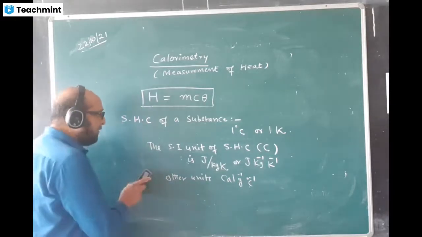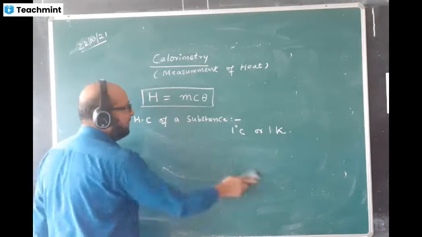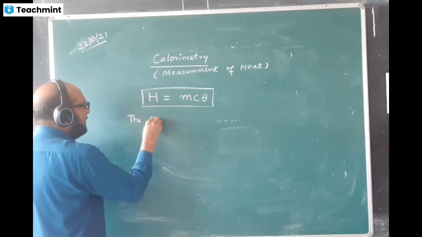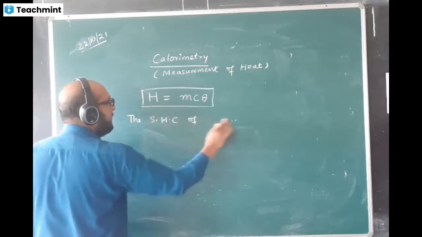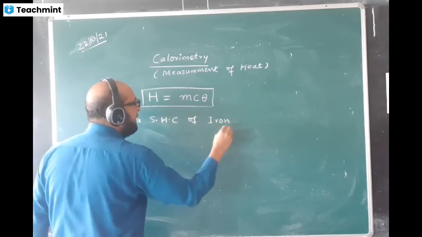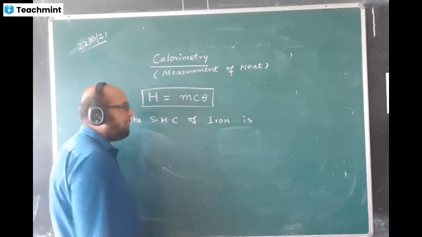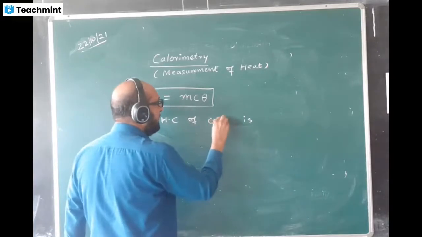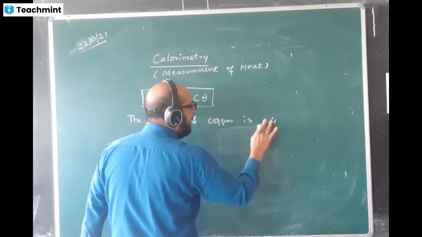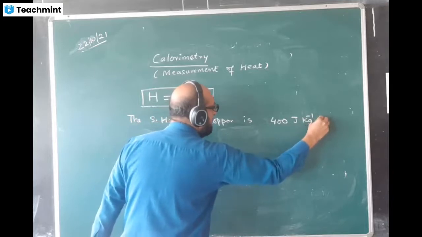Okay, now write down one example. The SHC of, say for example, iron. The SHC of, let us write copper. The SHC of copper is 0.4, or 400 joules per kg per degree Celsius.